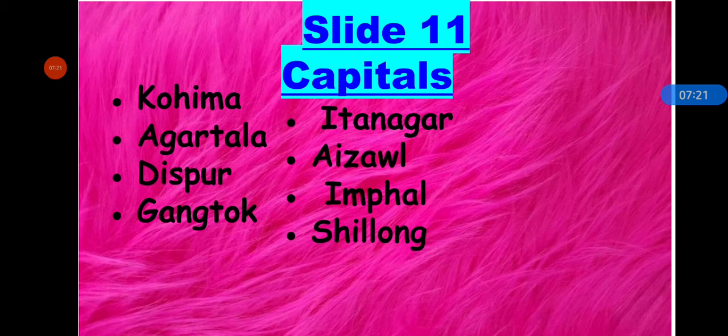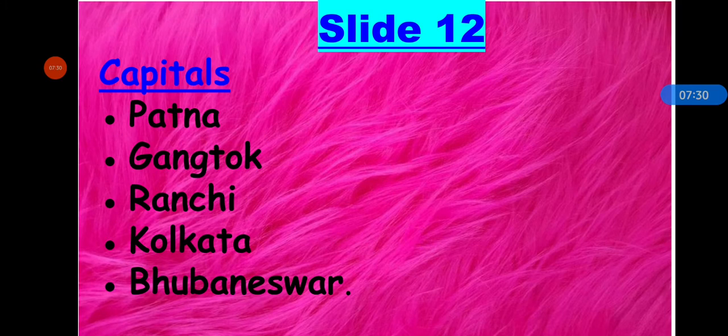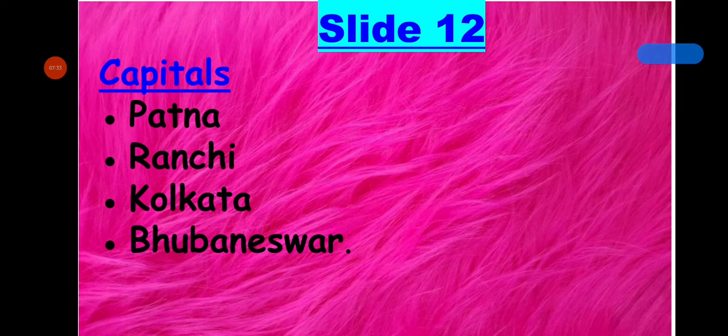Slide 11: Kohima, Agartala, Dispur, Gangtok, Itanagar, Aizawl, Imphal, Shillong. Slide 12, capitals: Patna, Gangtok. Sorry, no Gangtok. I have removed Sikkim from this slide because I have written Sikkim two times. So in slide 12, capitals are Patna, Ranchi, Kolkata and Bhubaneswar.